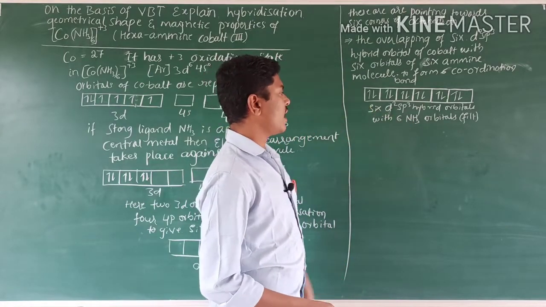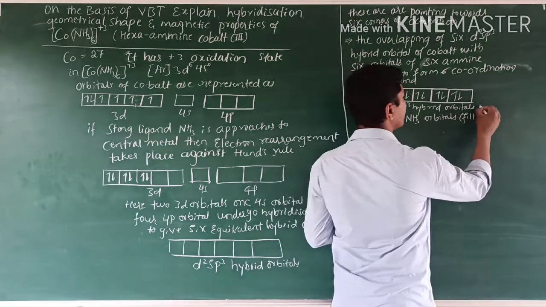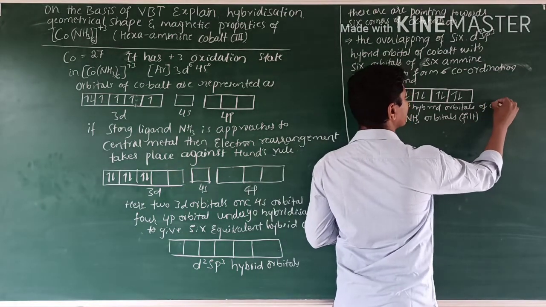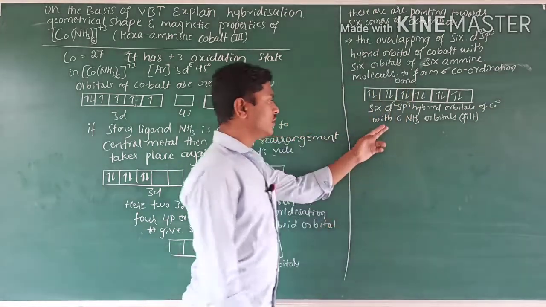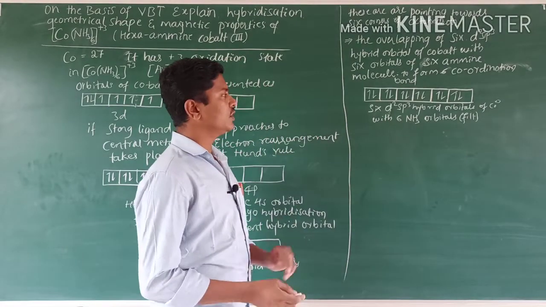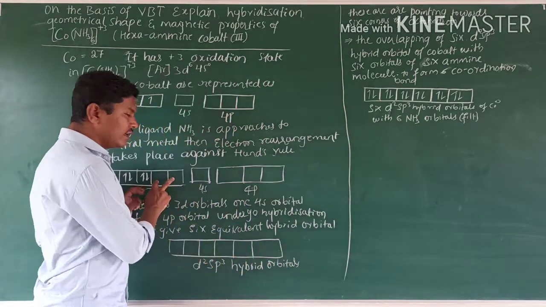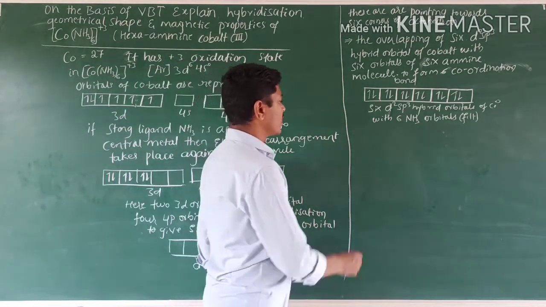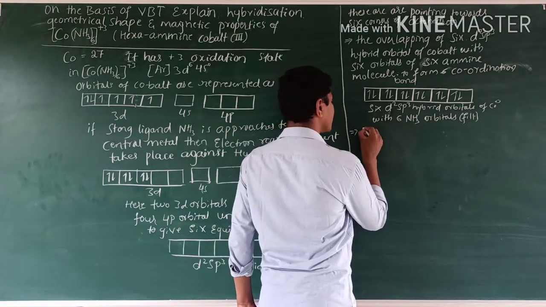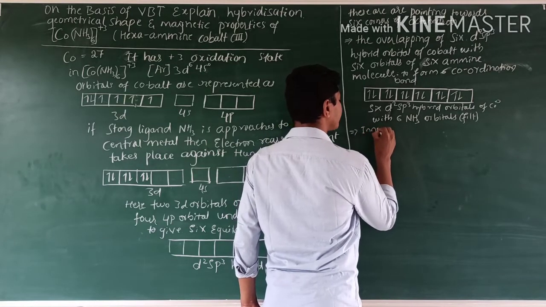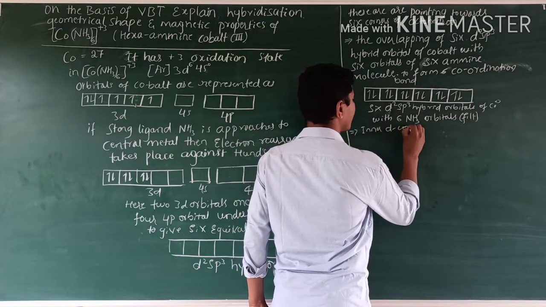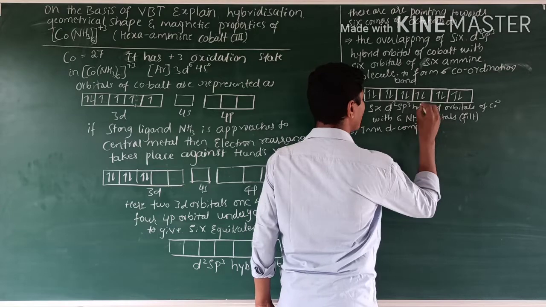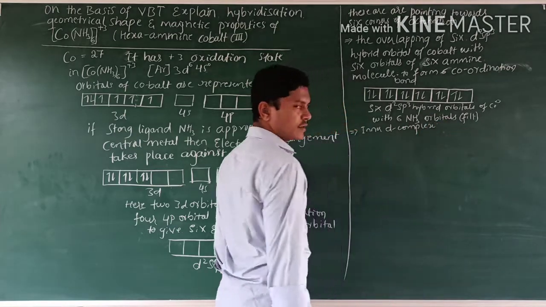the central metal atom. Orbitals of cobalt plus 3 with these 6 amine molecules. Here what happens? Here inner d orbitals undergo the hybridization, so this complex is called an inner d complex.